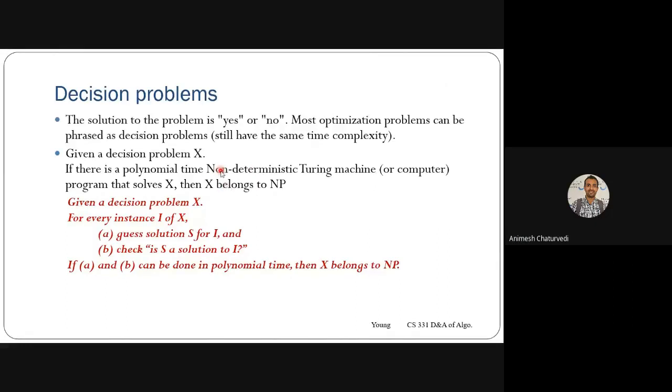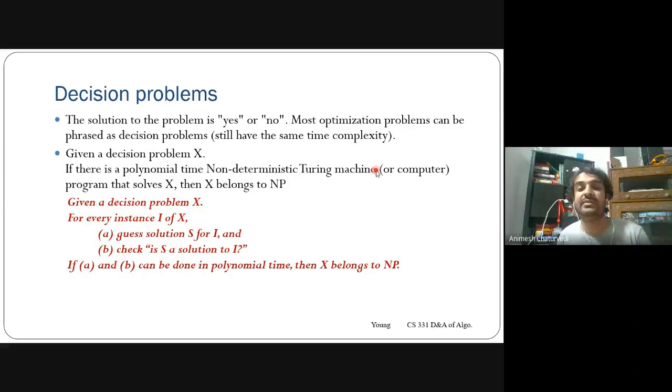We had already seen that polynomial time with a deterministic Turing machine is polynomial, but polynomial time with a non-deterministic Turing machine will be NP. So X belongs to NP if it could be verified in polynomial time with a non-deterministic Turing machine.